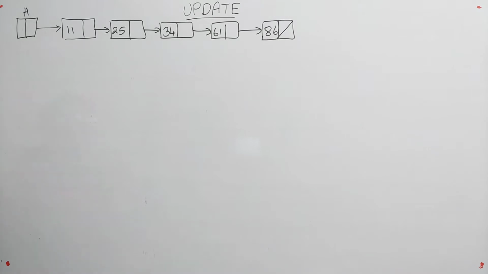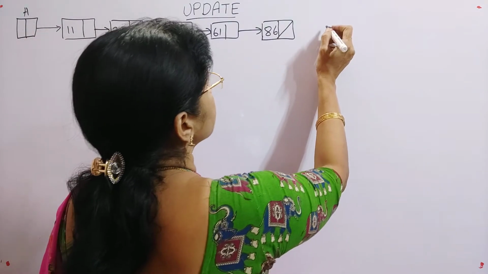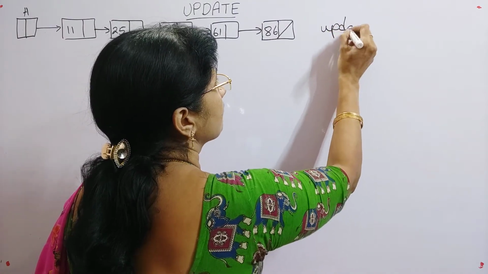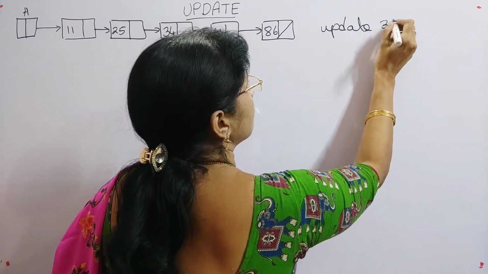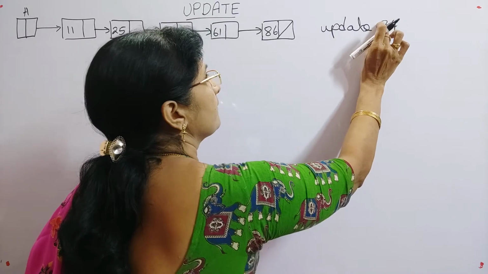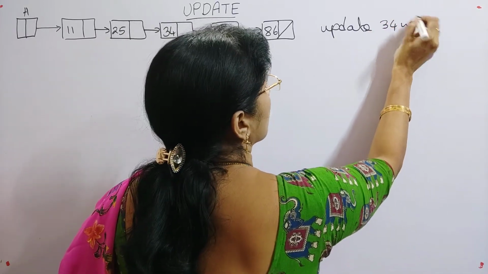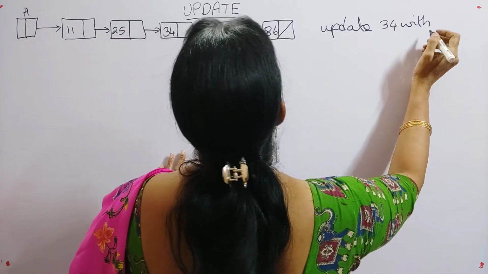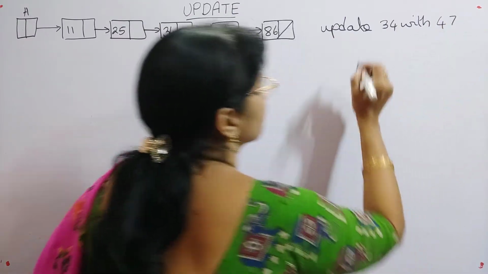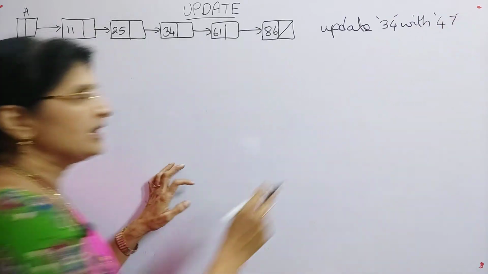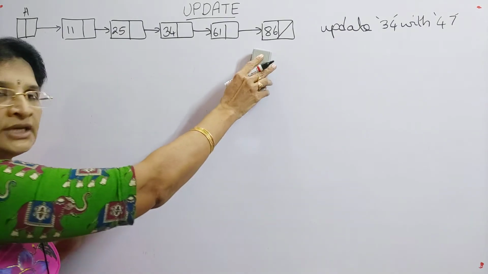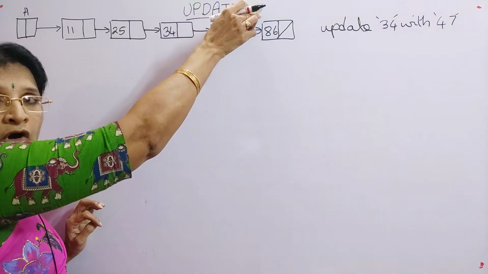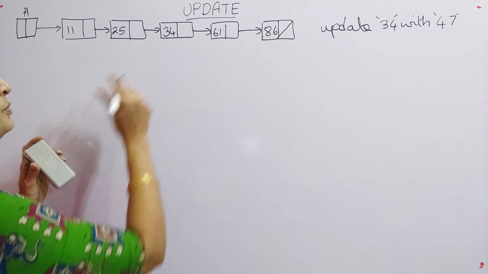So for that, what I want to do is update, for example, 34. I want to update 34 with what? So for example, I will say some 47. So now I am trying to update the value 34 with 47. So this is how the list looks before the call of the function update. So now what will be the output for us?